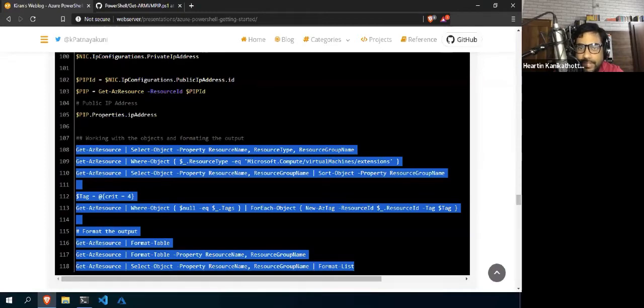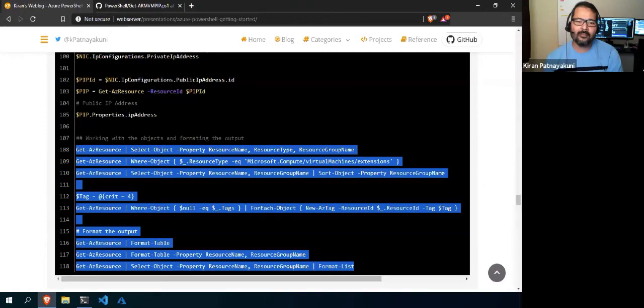Suppose you want to fetch the information of a particular VM, or two or three VMs, and you want to see their information. In that case, you feel more comfortable using CLI commandlets than ARM templates. With ARM templates, you need to write that code. I'm not sure everybody will write ARM templates for fetching information. That is mainly useful for deployments. If you have bulk deployments, it is useful.